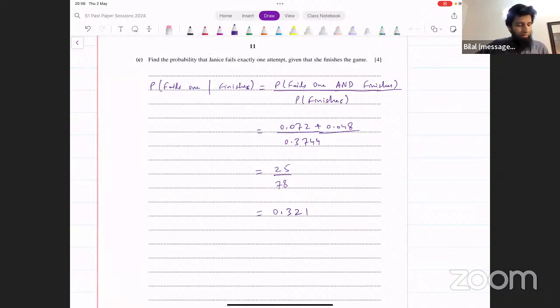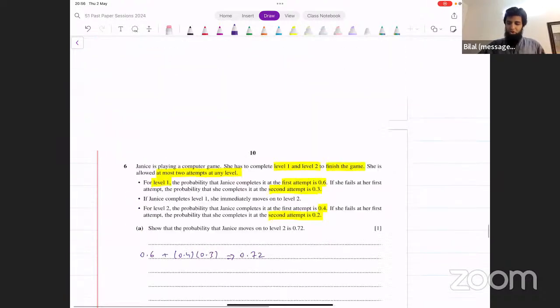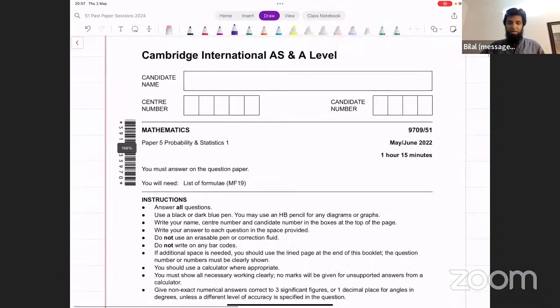Now let me know if you have any problems in the second paper, paper 5.3. We could quickly have a look at that as well. For now, I don't have many votes for the questions from the second paper. So maybe you can have a look at that paper quickly. Let me know what questions you have. We could have a look at some of them as well. This was June 2022, paper 5, variant 1.